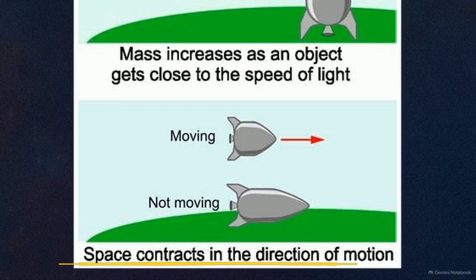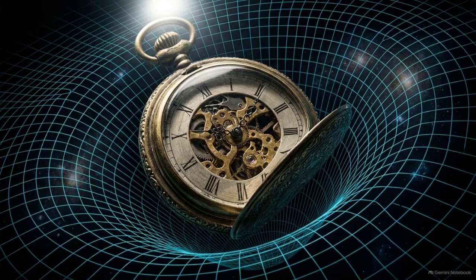This illustration highlights another consequence. Space contracts. An observer moving near the speed of light actually measures shorter physical distances in the direction they are traveling. Space and time are not an empty grid and a universal ticking clock. They are flexible dimensions that warp depending on your personal speed.